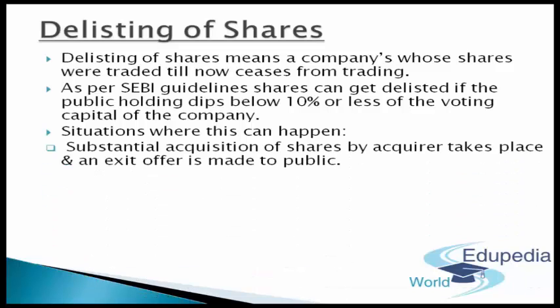Number 1, that is when a substantial acquisition of shares by the acquirer takes place and an exit offer is made, wherein the public holding dips below the requisite levels. So a substantial acquisition of shares by the acquirer takes place and an exit offer is made to the public. In that case, definitely the free float market capitalization will take a dip, and there could be chances that the delisting of shares can happen.